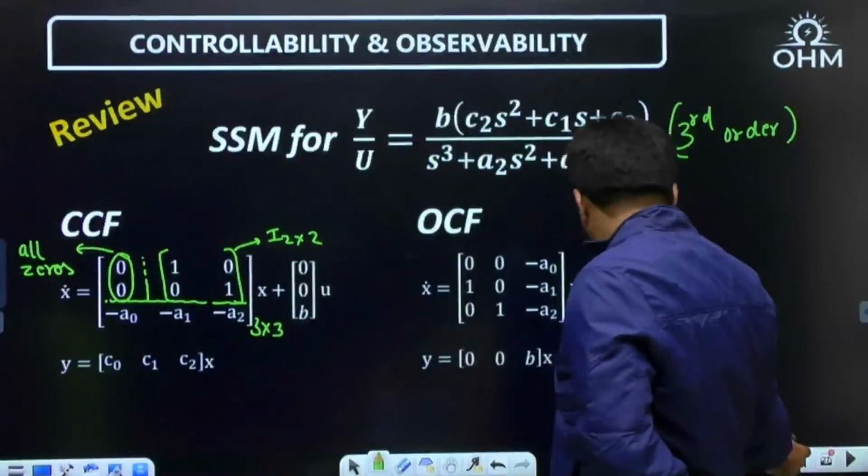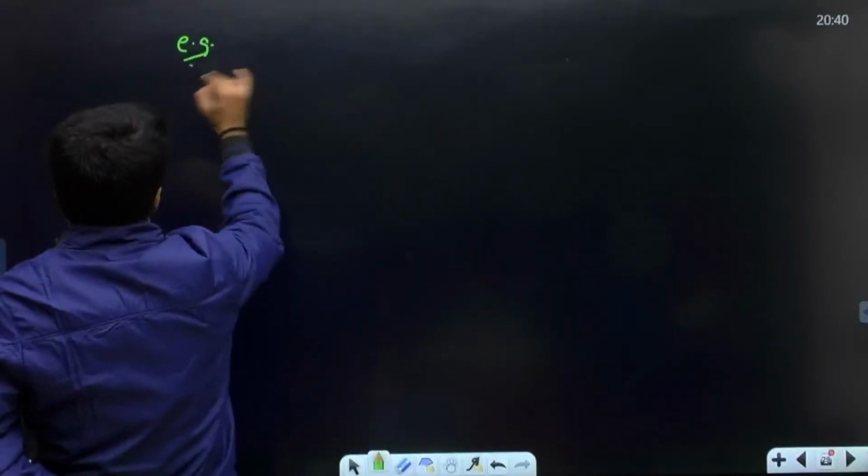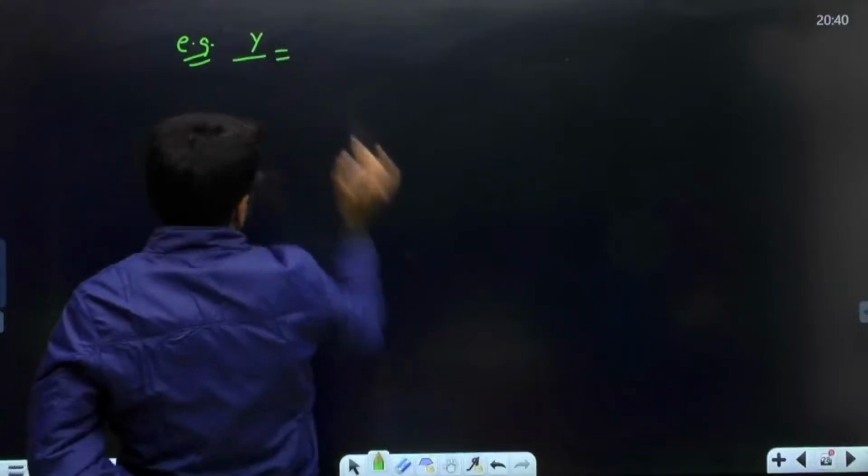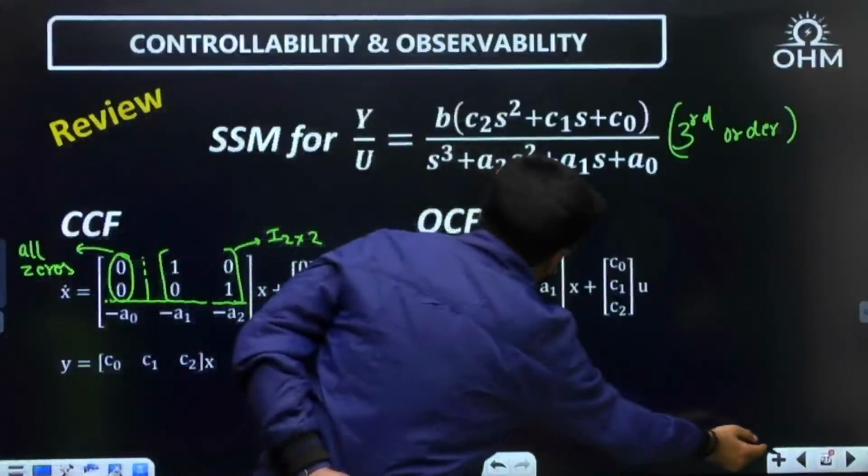Let me understand this more with numbers. So suppose I give you an example. Suppose you want to write down the CCF answer.